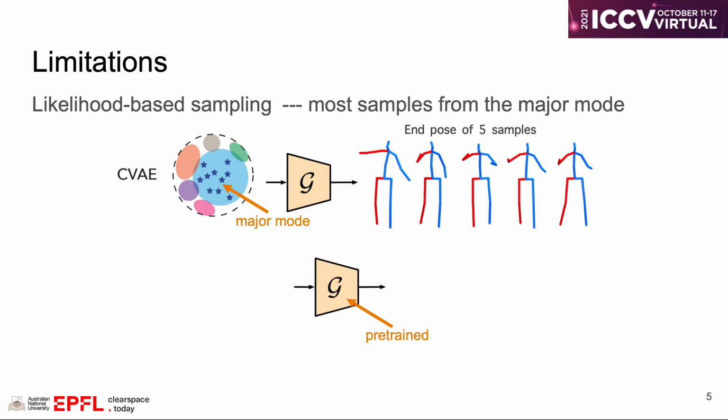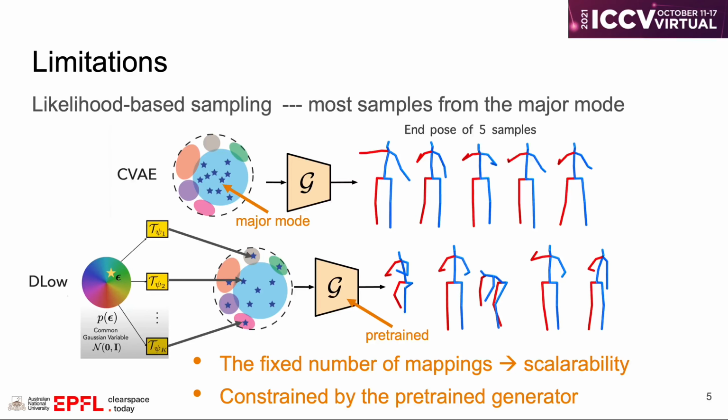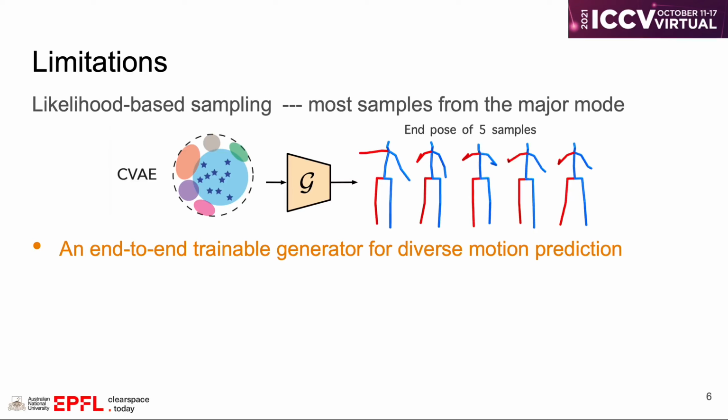Given a pre-trained generator, one solution is to learn a better way of sampling. For example, in DLow, a fixed number of mappings are learned which aims to map one random variable to different modes of the motion distribution. However, the fixed number of mappings reduces the scalability of this approach, and the performance will also be constrained by the pre-trained generator. This motivates us to directly train a generator for diverse motion prediction.